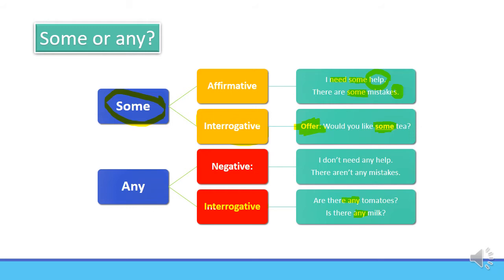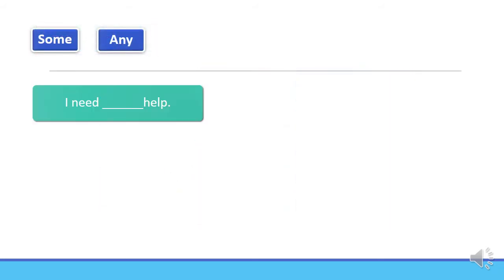Let's see if you understood. I need blank help. Can you give me the answer? Please tell me, some or any? Yes, you're right, some. Can you tell me why? Okay, because this is an affirmative sentence. You're right. Affirmative sentences, we use some.